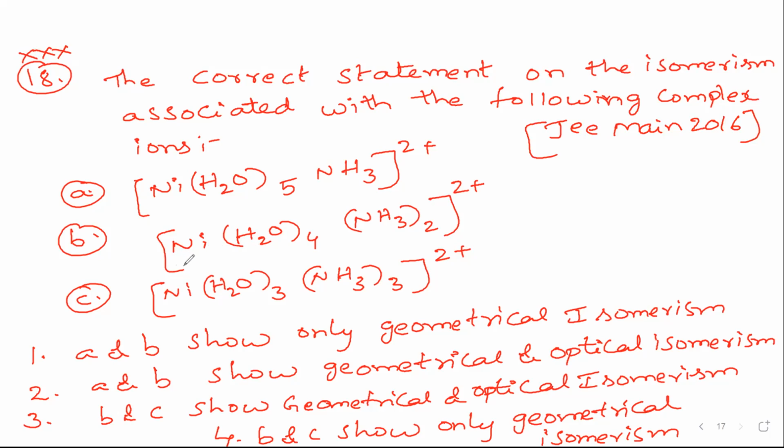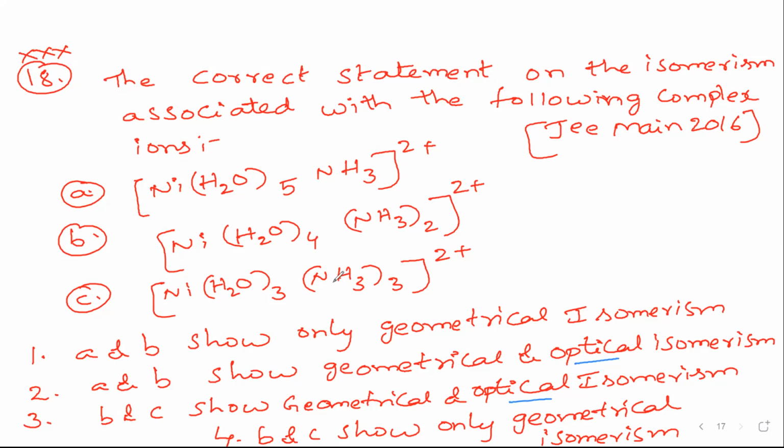So what type of isomerism can B and C show? We can identify that. Definitely it will not show optical, so it will show only geometrical. Why no optical? Since the molecules do not contain bidentate ligands, no bidentate ligands are present in these compounds, so definitely they will not show optical isomerism. They will show only geometrical isomerism.